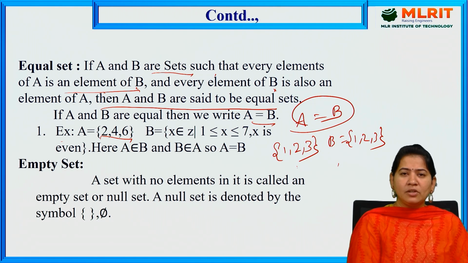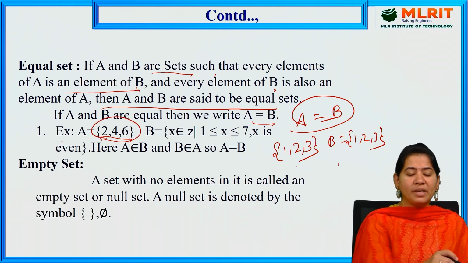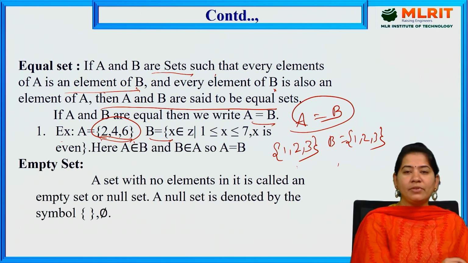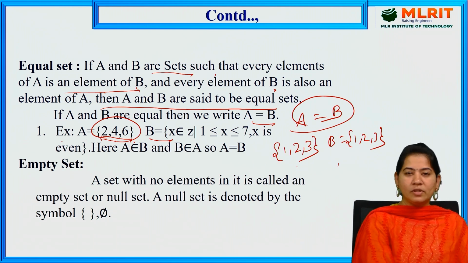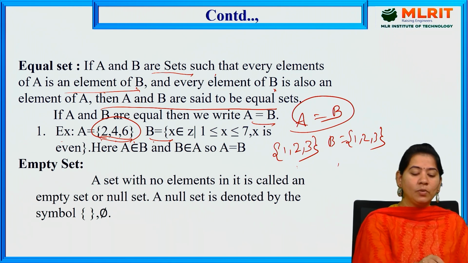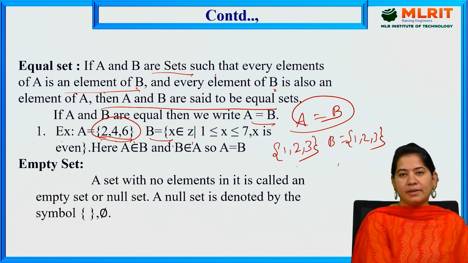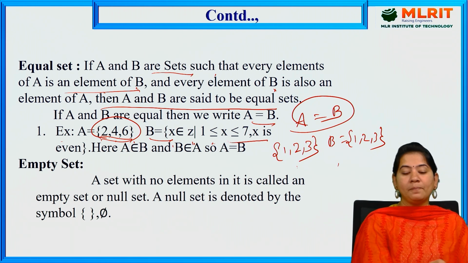The first set A = {2, 4, 6} is in roster method, and the second set B is in set builder method: B = {x belongs to Z (integers) such that 1 ≤ x ≤ 7, x is even}.